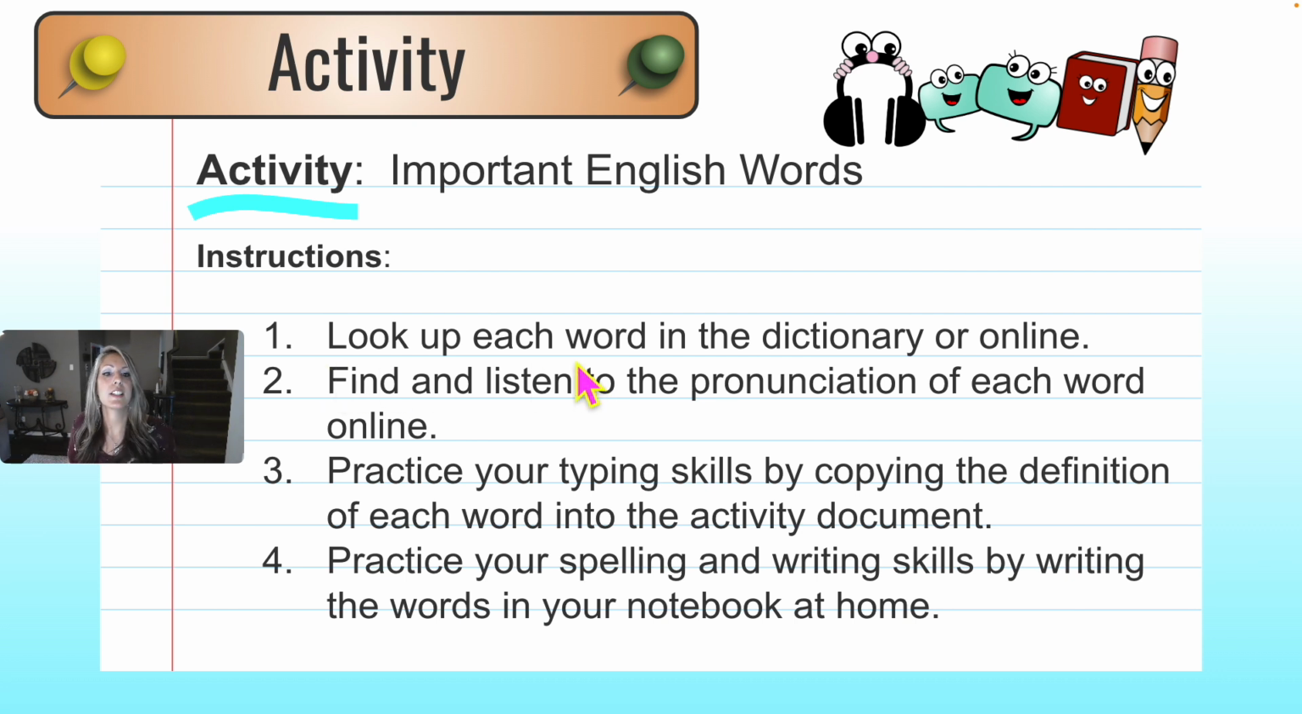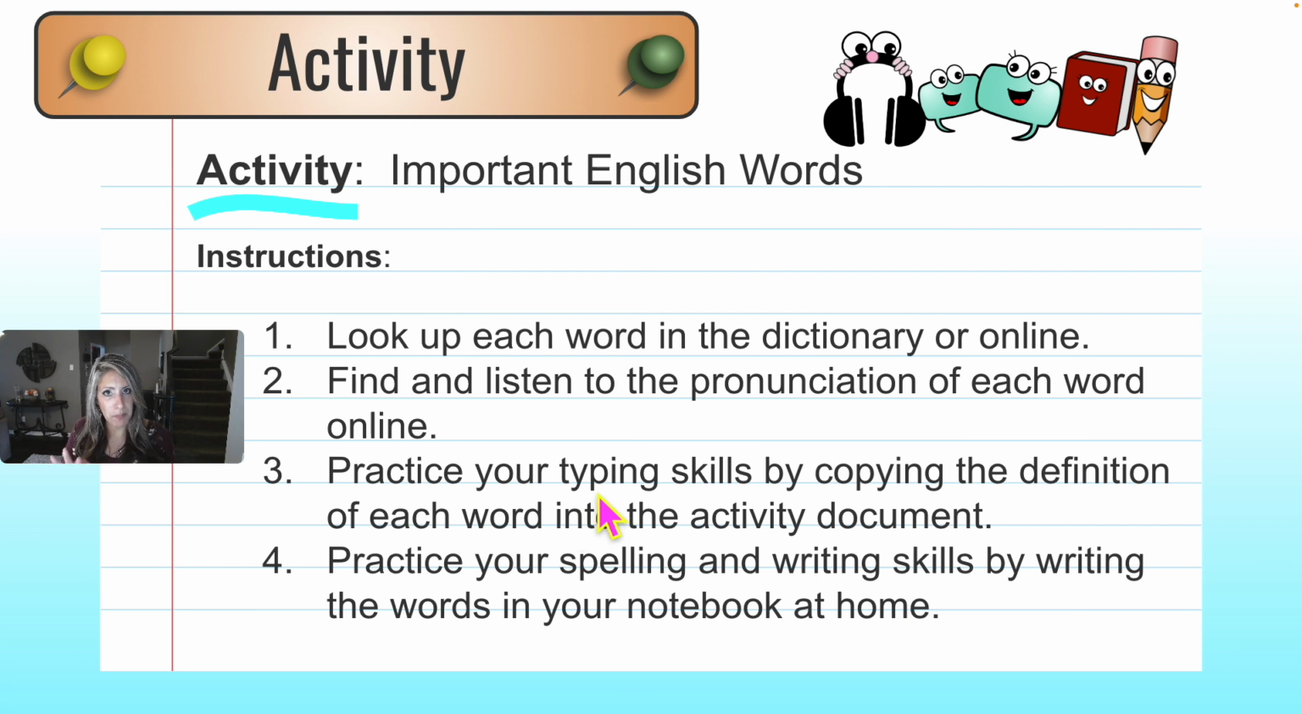Look up each word in the dictionary or online. Maybe you have a dictionary at home, or you have a dictionary on your phone. You can also use Google. Google has a dictionary within the Google website. You can look up the definition there, and I'll show you how to do that in a bit. Find and listen to the pronunciation of each word online.